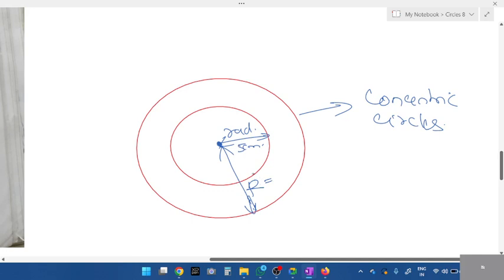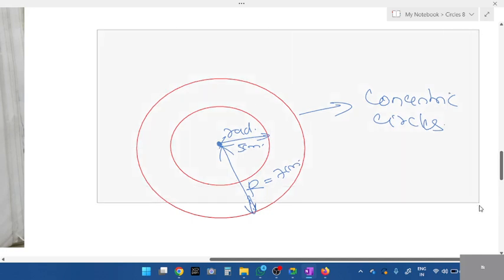Yeah, the bigger arc. I mean, bigger radius, the line looks bigger. It is more than 5 centimeters. It can be 7 centimeters or 8 centimeters. This is known as concentric circles. These are the topics I'll have.